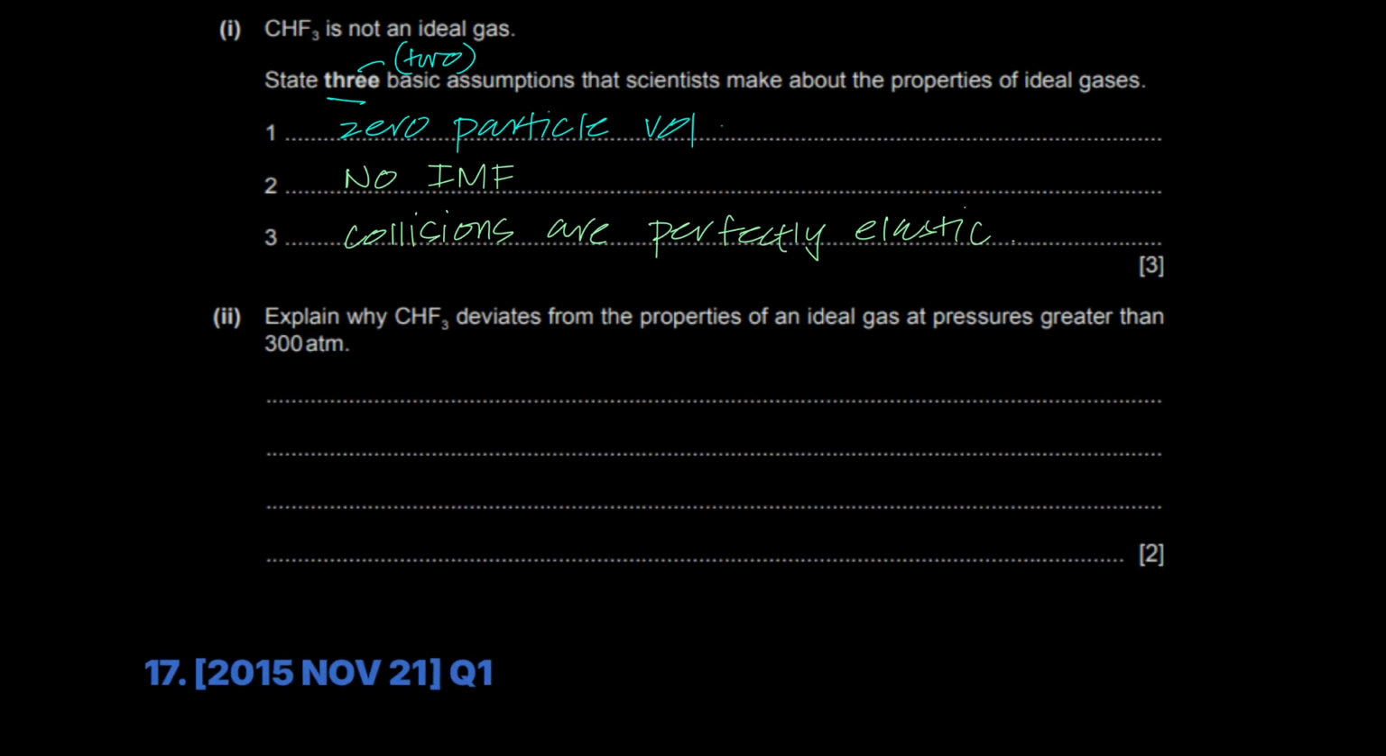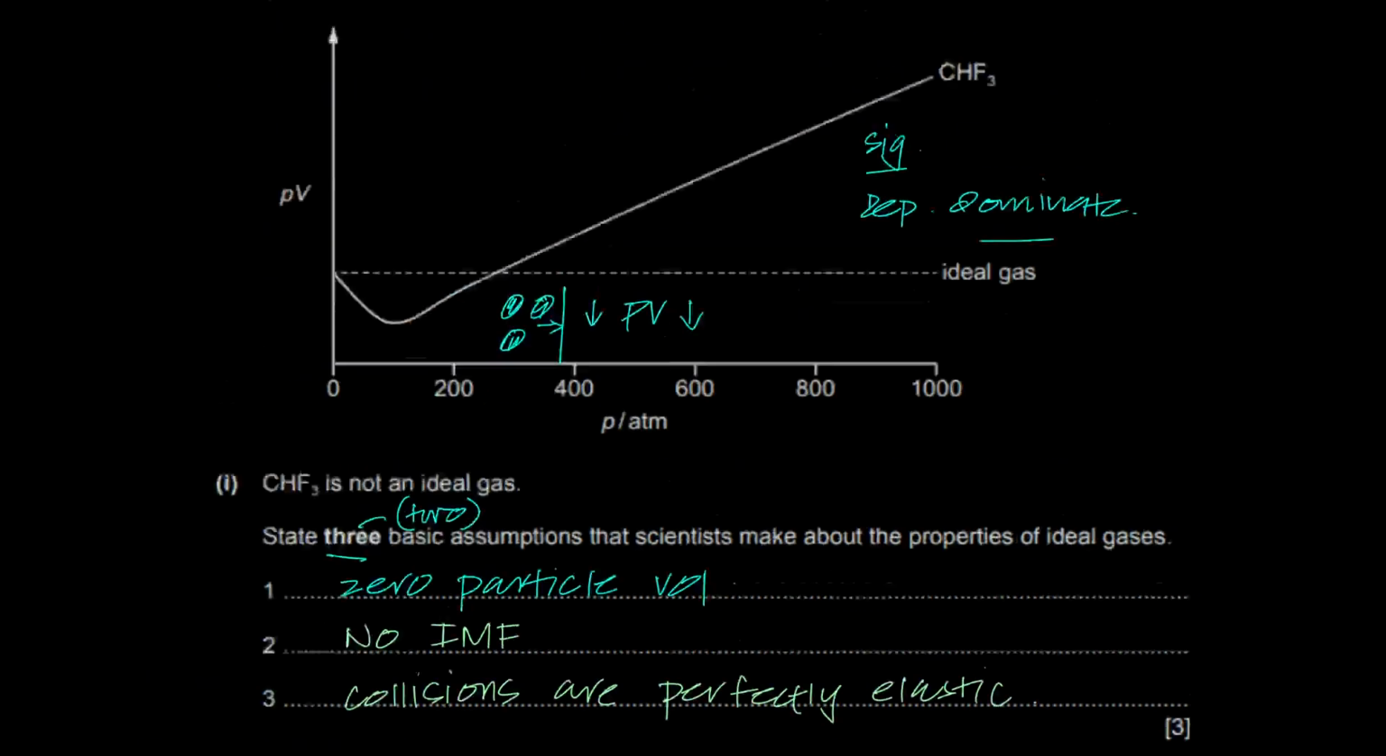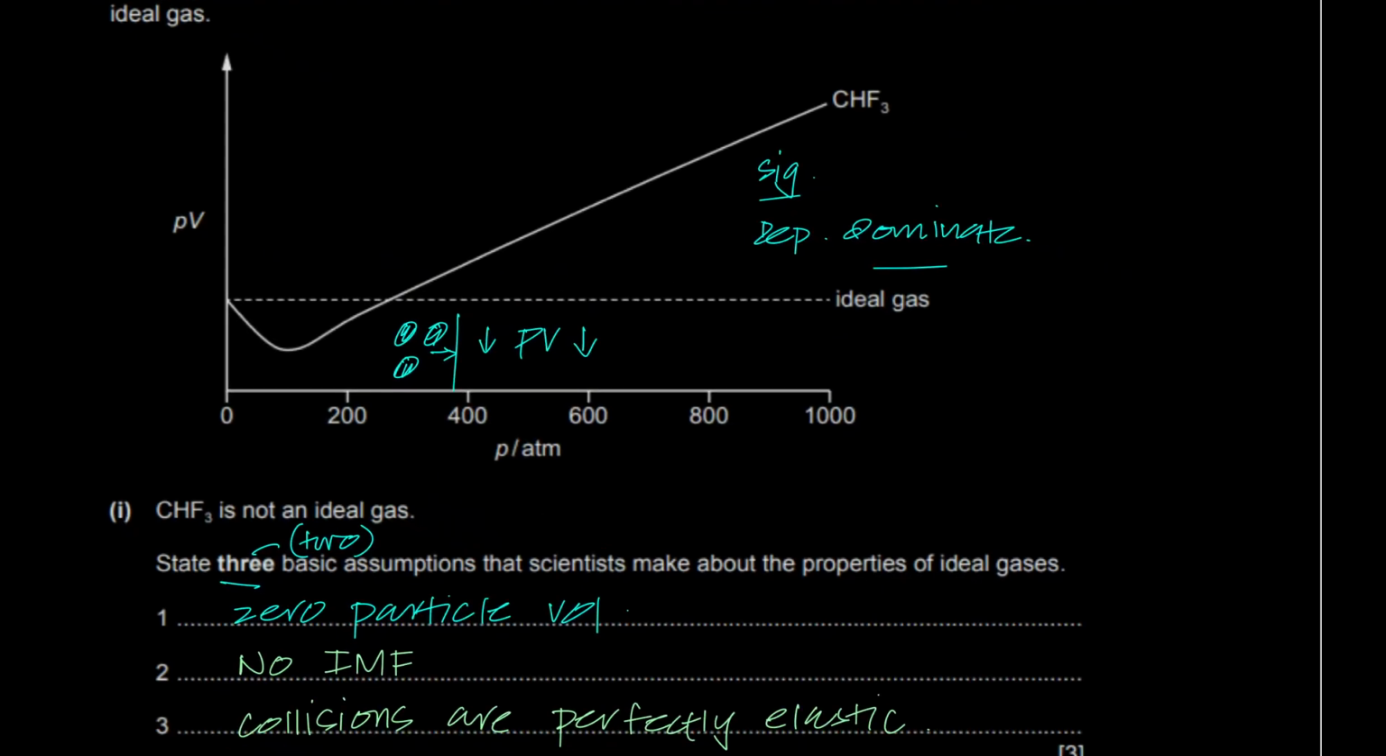Explain why CHF3 deviates from the properties of an ideal gas at pressures greater than 300 atm. So if you look at pressures greater than 300 atm, you know why it acts less like an ideal gas and deviates more from it, because the idea is pretty simple. When you increase the pressure, particles are so close together that first of all the particle size becomes significant, and second of all the intermolecular forces become significant, aka the repulsive forces between particles dominate, right?